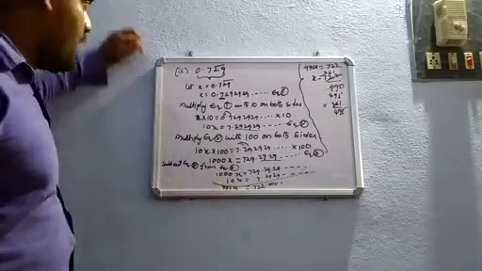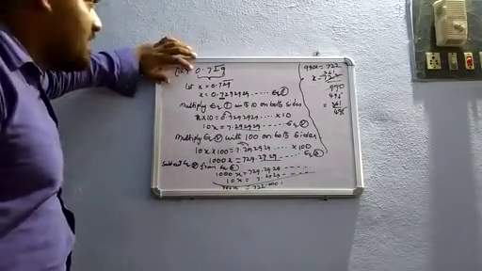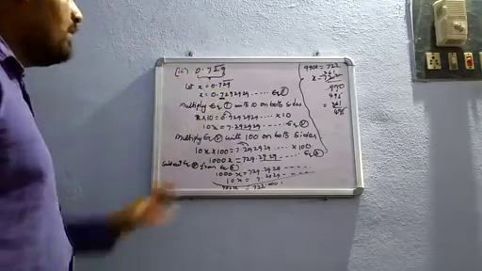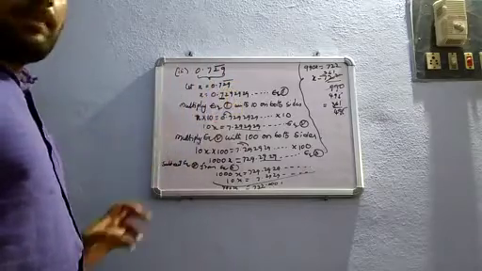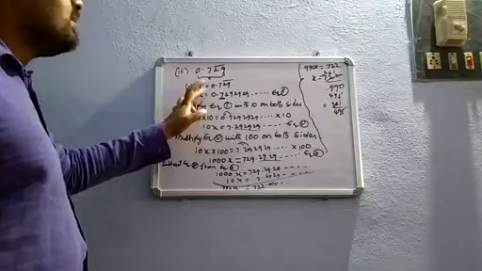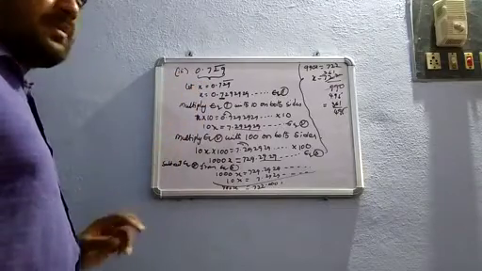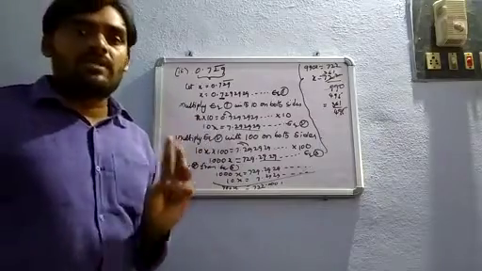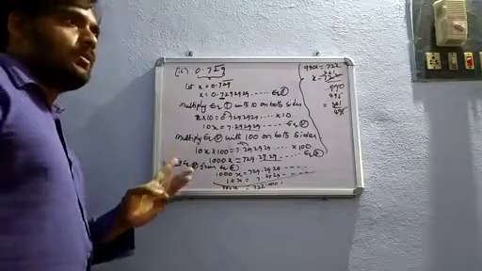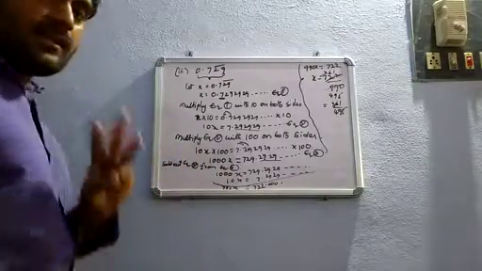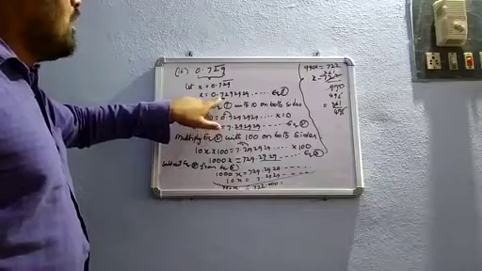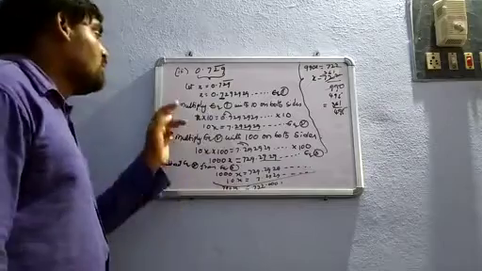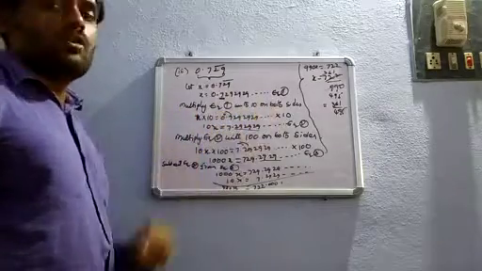You have to see this one once. First, this is mixed recurring. We have to assume x is equal to 0.729 bar. Here 2 and 9 are repeating. 7 is not repeating. So this is mixed recurring. If your given problem is mixed recurring, we will get 3 equations. If the given problem is pure recurring, we will get 2 equations. You must remember. In the last 2 problems, we got 2 equations only. But in this problem, we got 3 equations. So first, how many non-recurring digits are here? Only 1, that is 7. We must get it into the whole number part. So multiply equation 1 with 10 on both sides.